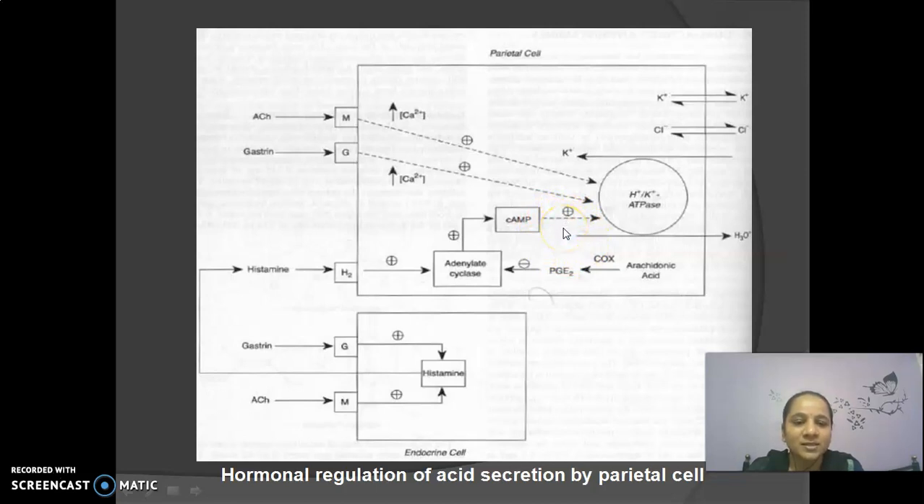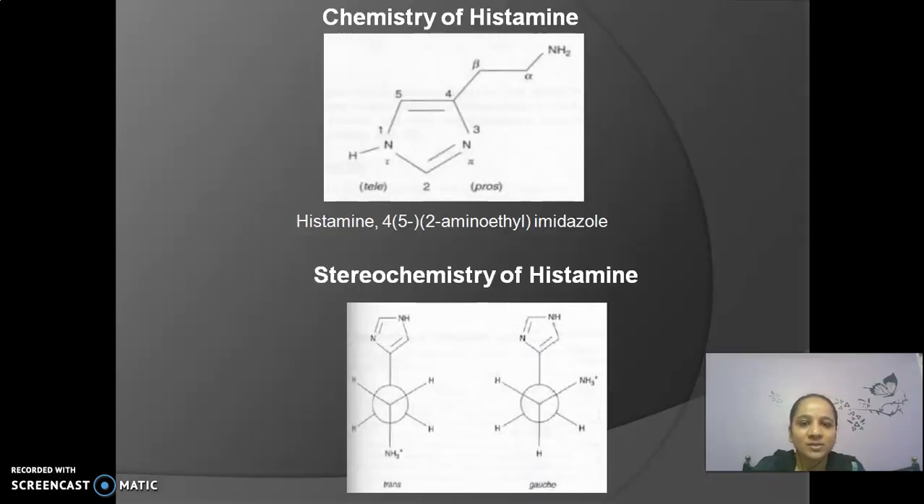This secreted acid breaks down the food material, which is easily absorbed through the GIT and further metabolized in the intestine. In that way, gastrin and acetylcholine help the release of histamine, and this histamine helps the release of acid secretion. The next important topic is the chemistry of histamine.